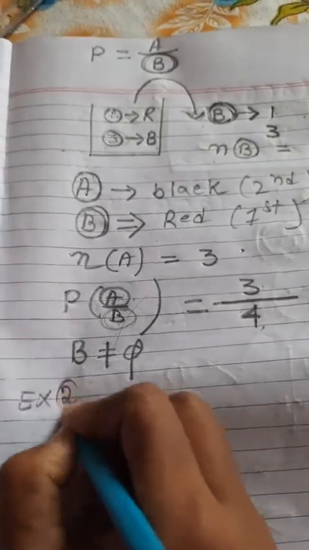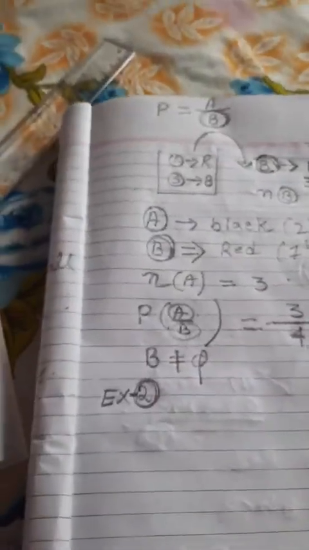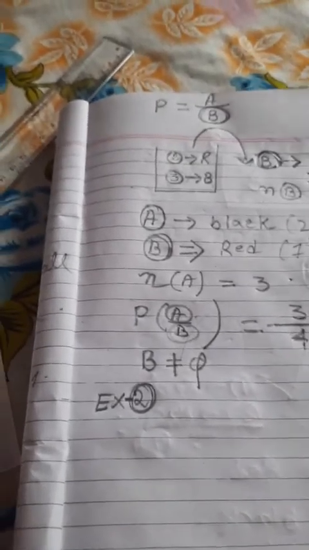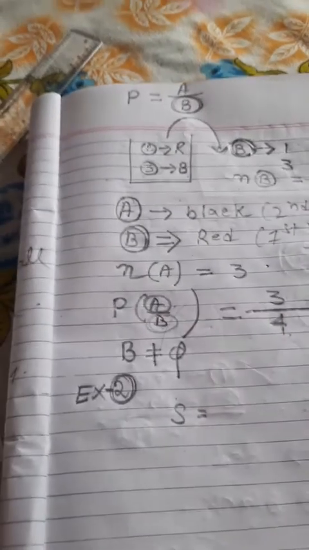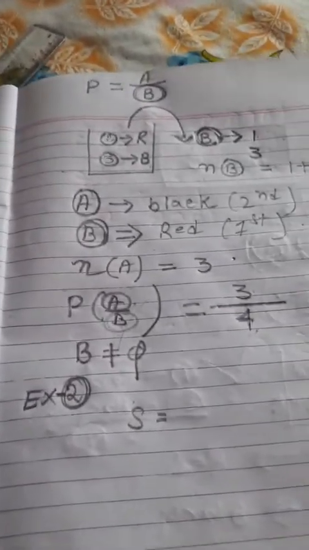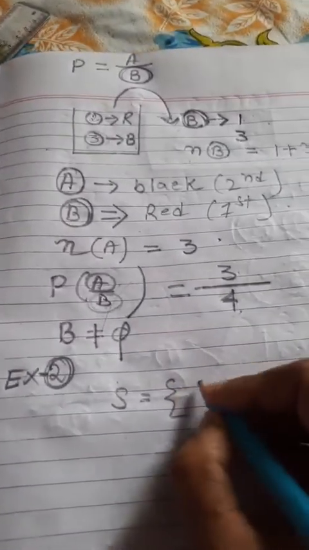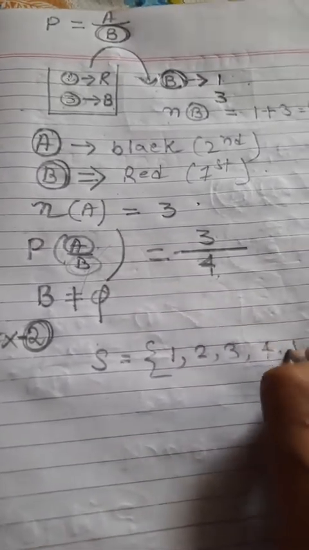Come to the next example. Example 2. Now, one die is thrown. Then the sample space members are 1, 2, 3, 4, 5, 6. These are the members of the sample space when one die is thrown.